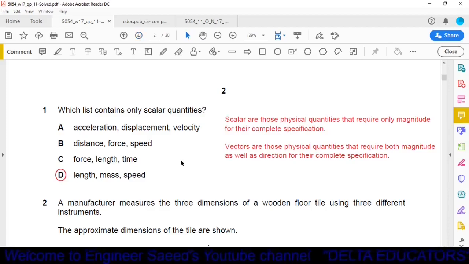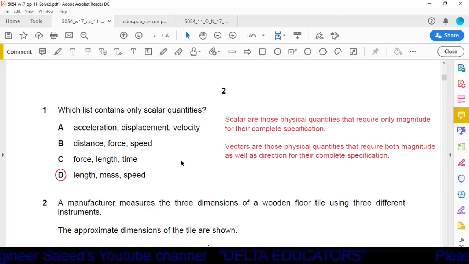Question 1. Which list contains only scalar quantities? Option A. Acceleration, displacement, velocity. In option A, all the three physical quantities are vector quantities. Option B, distance, force, speed. In option B, distance and speed are scalar and force is a vector quantity.